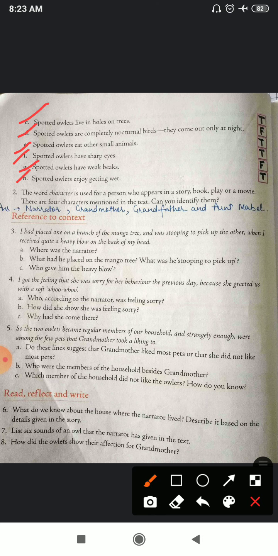Now, H, spotted owlets enjoy getting wet? Yes, true. They enjoy getting wet. As you all remember in the story also, they used to play in the dish which is filled with water, right? They splashed in the dish.